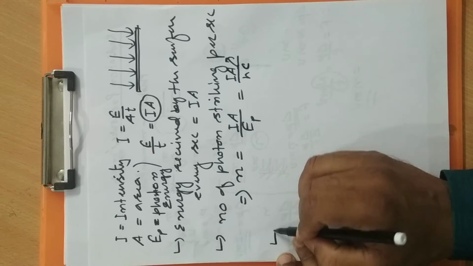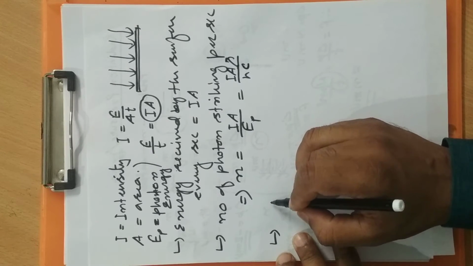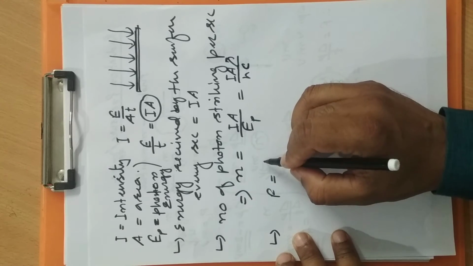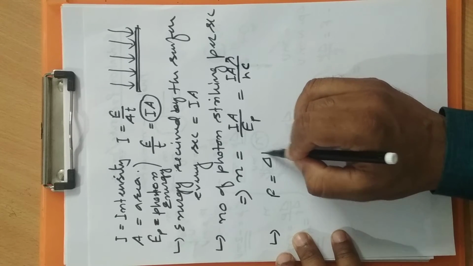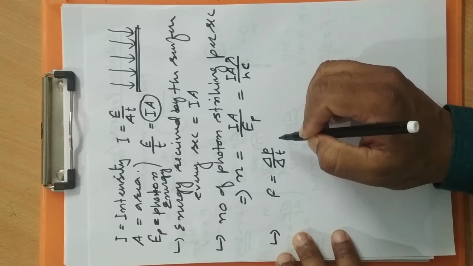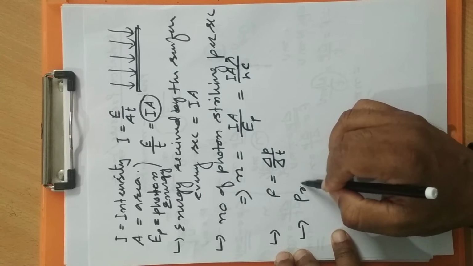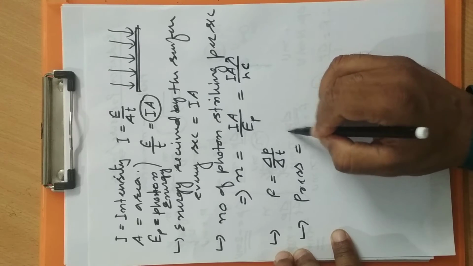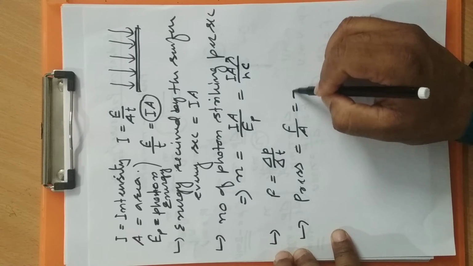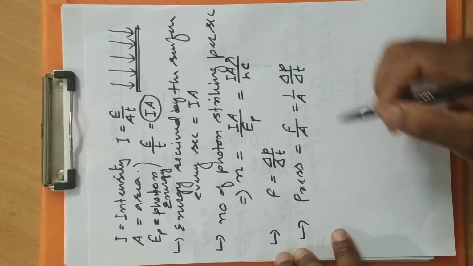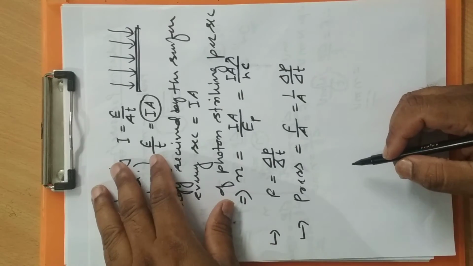Now, what will be the force here? Force is defined as the rate of change of momentum, or total change in momentum divided by total time taken. And from here we define pressure. Pressure is force divided by area. That means 1 by area times delta P by delta T. So this is pressure.